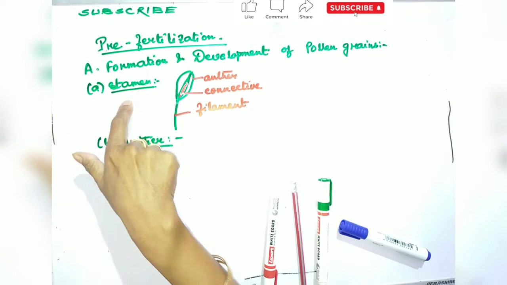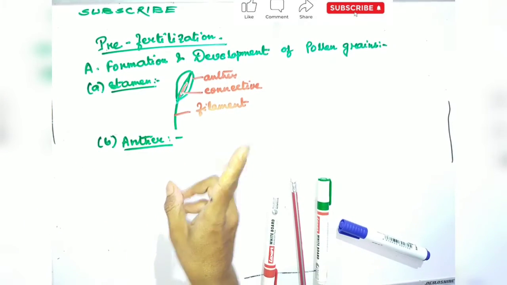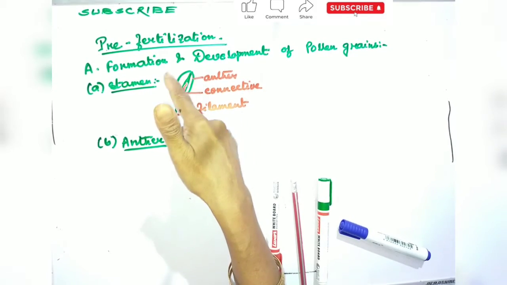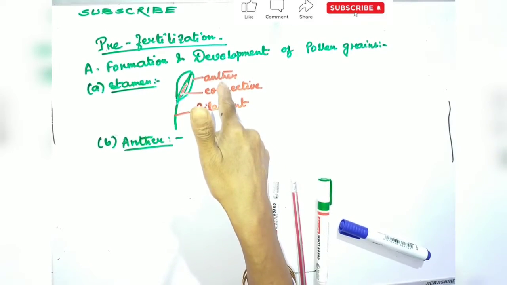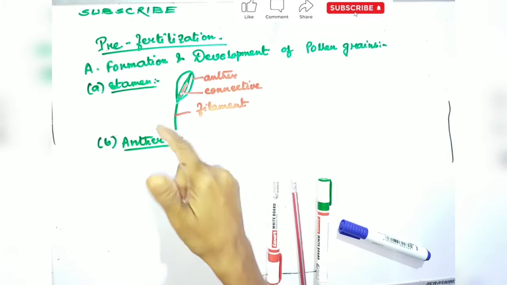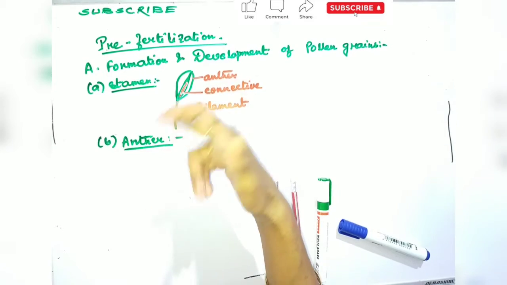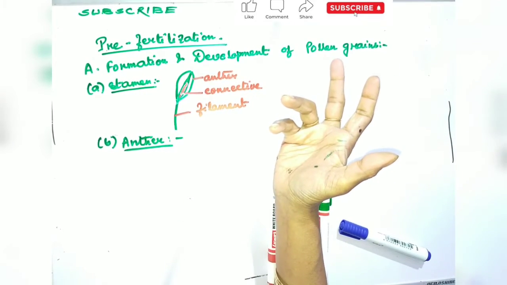Stamen. Stamen in a flower consists of two parts: the long narrow stalk-like filament and upper broader knob-like bilobed anther. The proximal end of the filament is attached to the thalamus or the petal of the flower, and the number and length of stamens vary in different species.